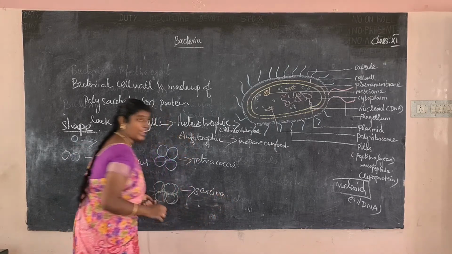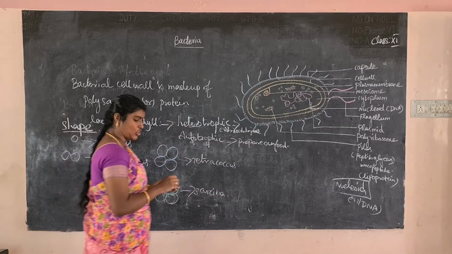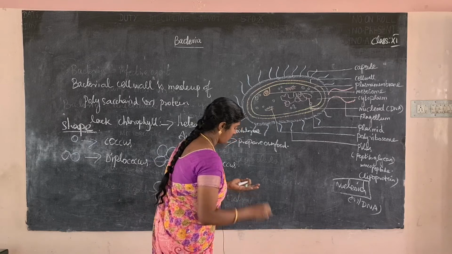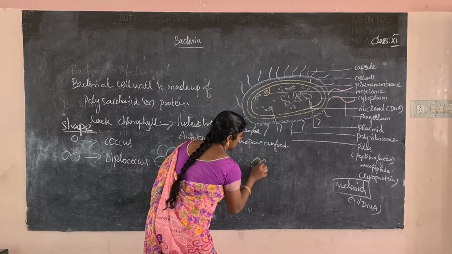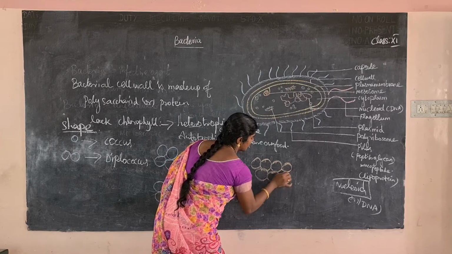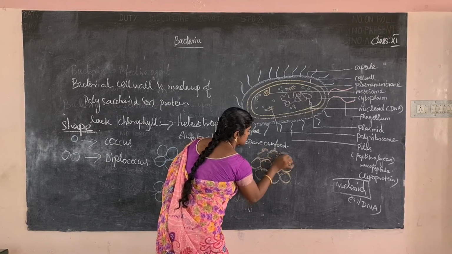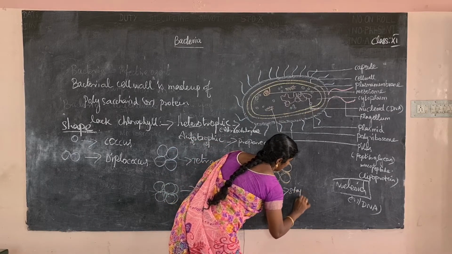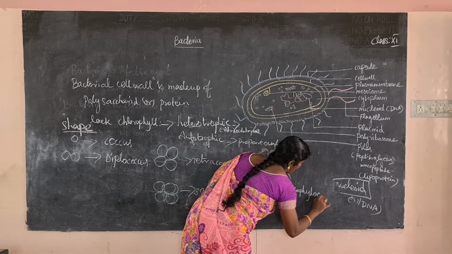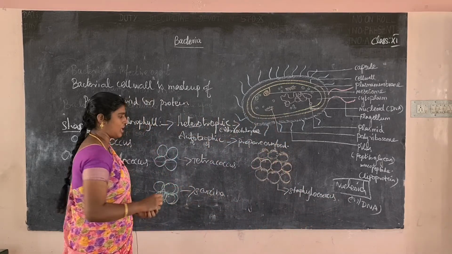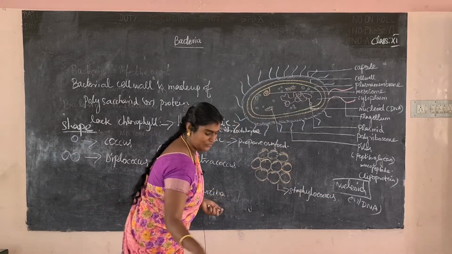Okay, next bacteria: Staphylococcus and Streptococcus. This is the shape of Staphylococcus. It is a round shape. This is Staphylococcus. Okay, next bacteria name, Streptococcus. This is Streptococcus.